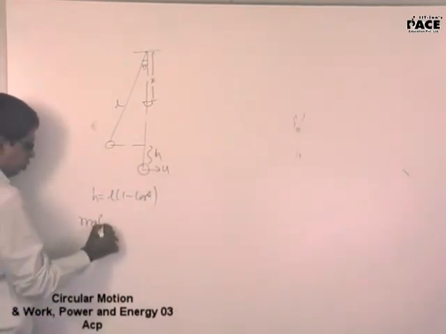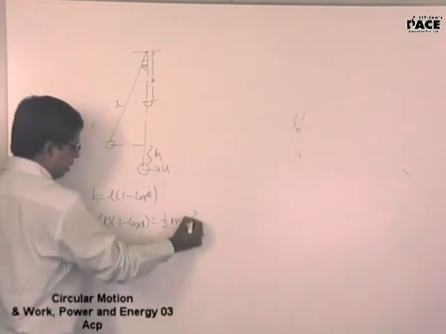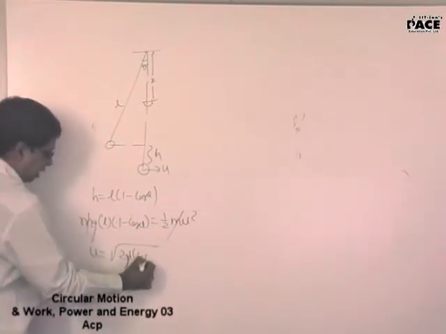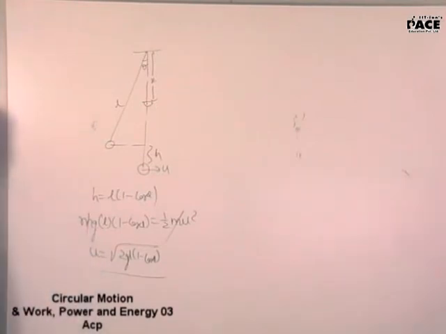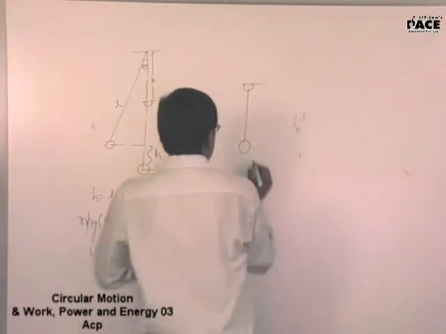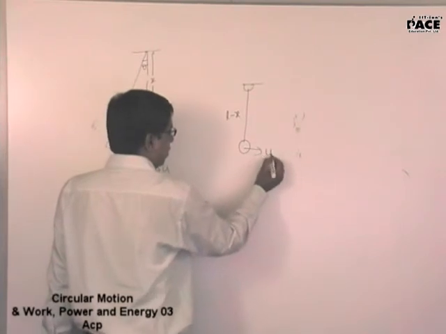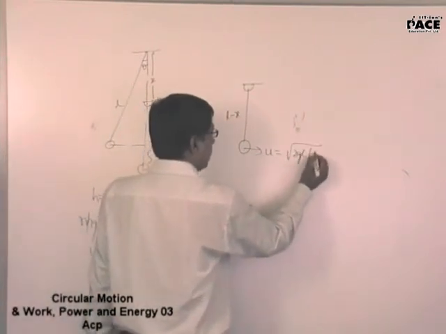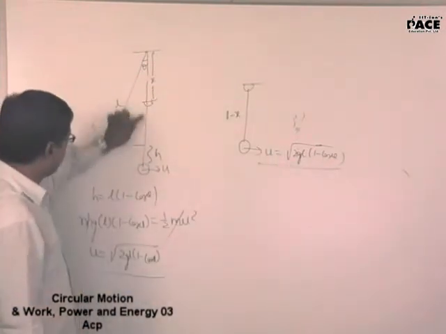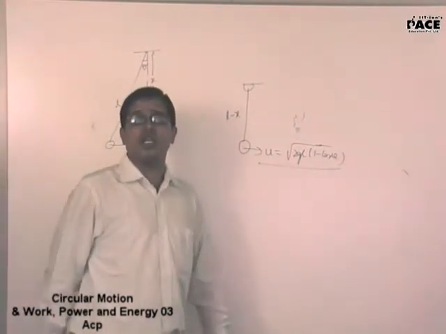So now I will find out the velocity with which it comes here. mgL into (1 minus cos theta), the loss in potential energy, is equated to half mu square. U is root over of 2gL into (1 minus cos theta). Yes, sir. Now this problem is converted into a system where I will have a bob like this. This length is L minus x and the velocity given is root over of 2gL into (1 minus cos theta). This is the velocity, this is the length of the string. Length of the string is L minus x. Now everything is the same as that of motion in a vertical circle.